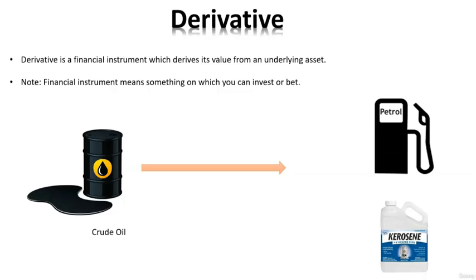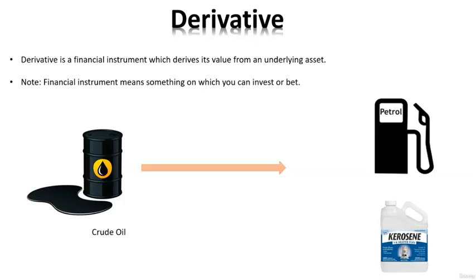Similarly, derivatives are also financial instruments which derive their value from some underlying asset, from a different asset, like their value depends on something else. For example, we all know petrol prices are very, very high right now. Why? Because the crude oil prices are very, very high. So petrol prices are derived from crude oil, right?